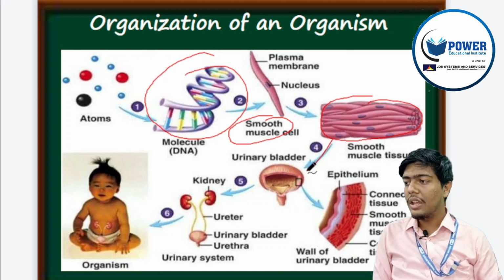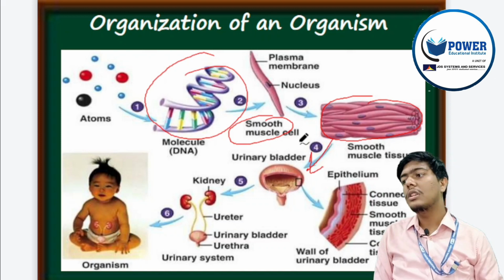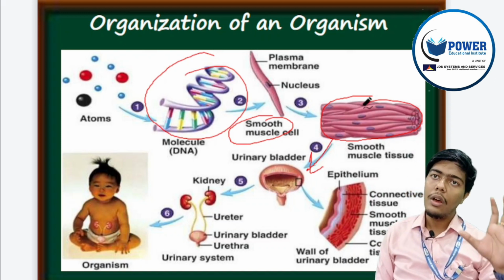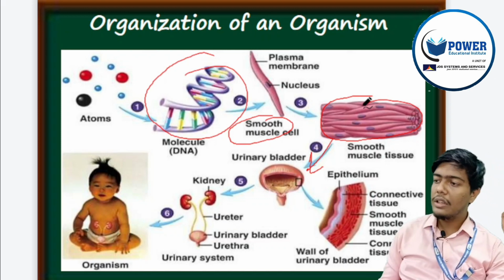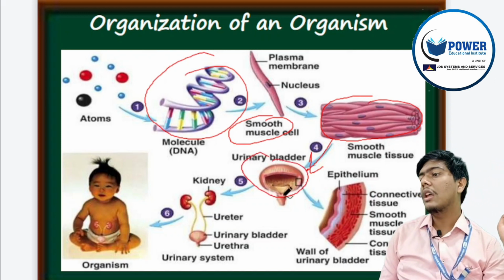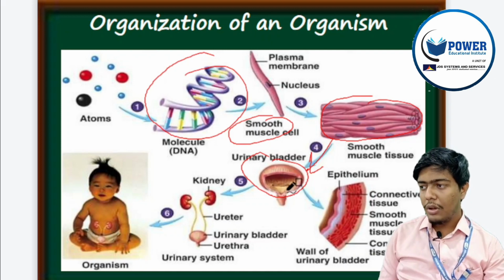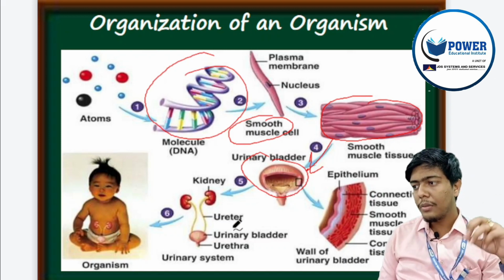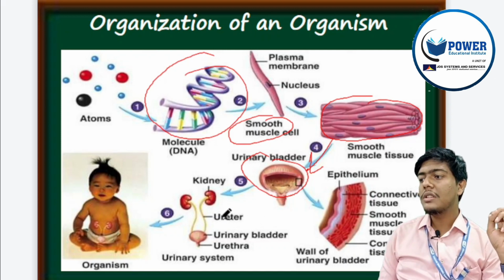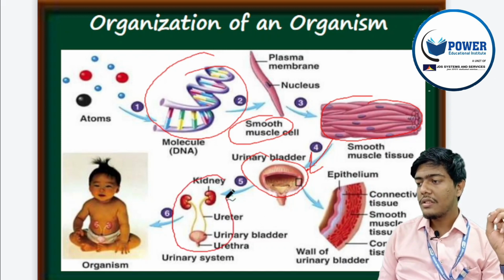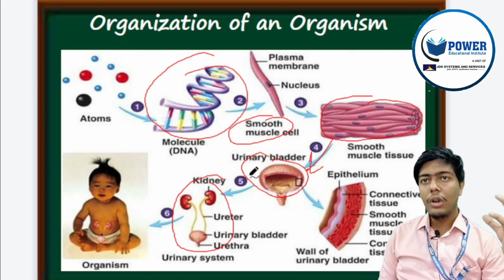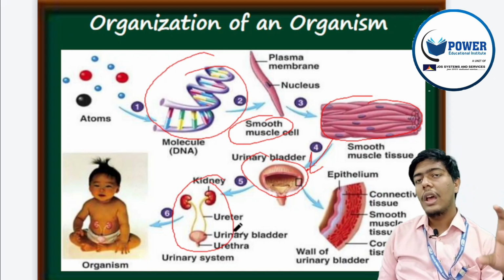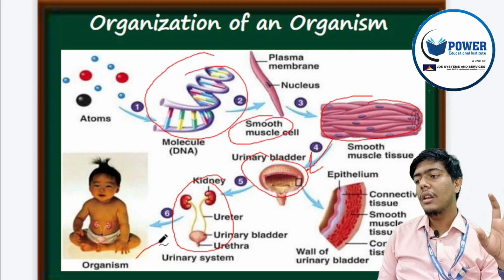These tissues are present in every organ. These tissues organize themselves to perform the same function, and so they form the organ. Here the organ example is the urinary bladder. The urinary bladder stores the urine formed in the kidney, receiving it from the ureter, and it is part of the excretory system. Many organs together perform similar functions and form the organ system, and these organ systems are present in a single organism.